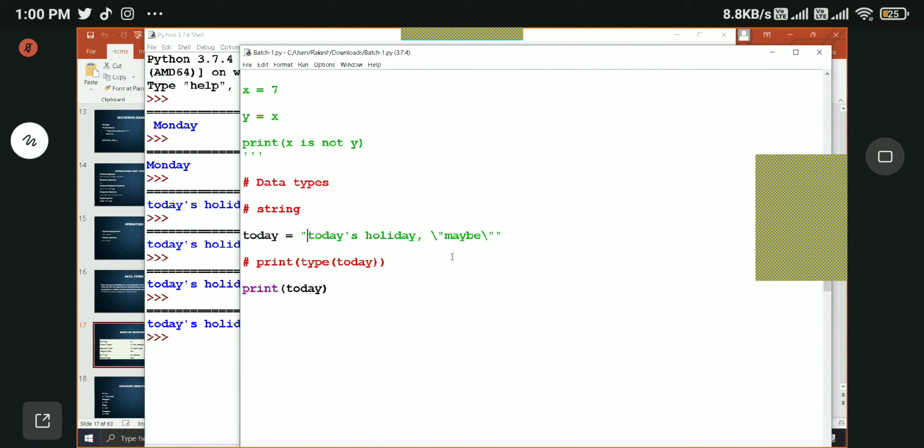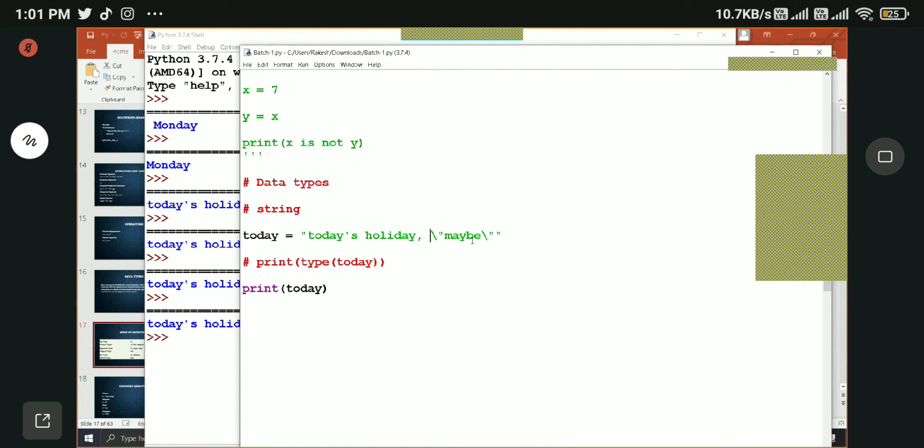We can use single quote or double quote to define a string data type, or we can use three single quotes or three double quotes as well. We rarely use three double quotes and three single quotes to define a string. We mainly use a single quote or double quotes. Whatever we open we should close, whether it is single quote or double quote. And there is something called escape character that we can use in case we are using the same quote inside our string. These are the main important things when we define a string data type.